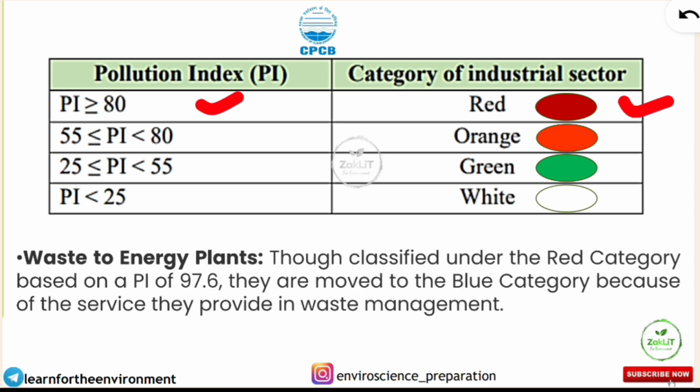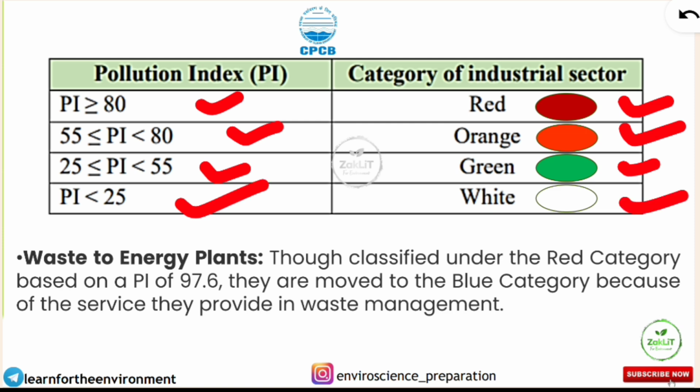And if the PI, the pollution index, of an industry is between 55 and 80, then that industrial sector will be denoted as the orange category. Similarly, if the PI is between 25 and 55, it will be given the green category of industrial sector. And those industries having a PI lesser than 25 are given the category of white under the CPCB industrial sector categorization.